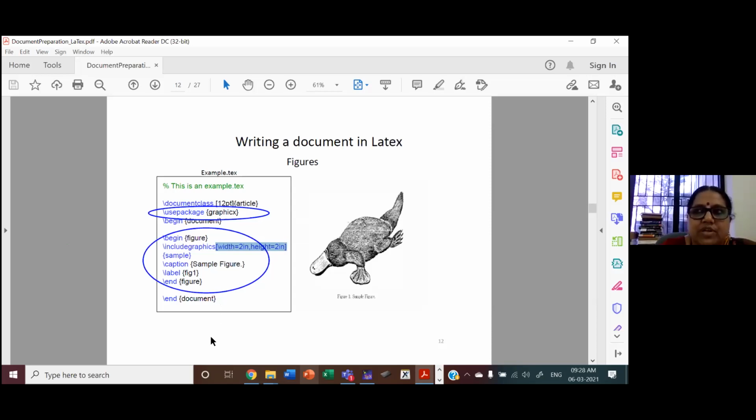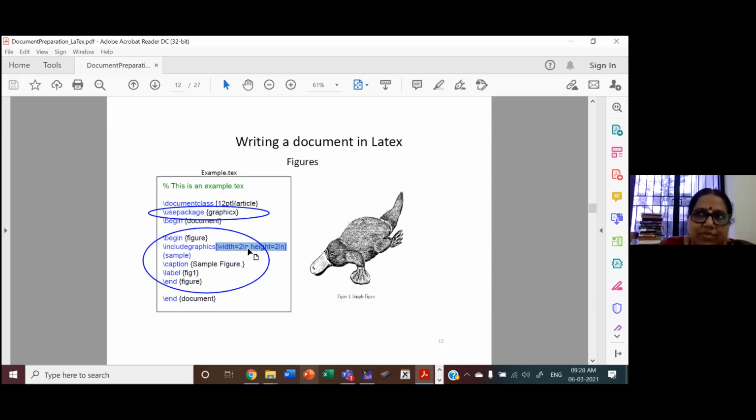This is only optional. You want to have customized size, you can give it here. You don't know inch, you can use point, you can use centimeter. Whatever is comfortable to you, you can use it. Sometimes you don't give the width and height because sometimes if you are not mentioning the proper height and width, the image looks extended lengthwise or breadthwise.